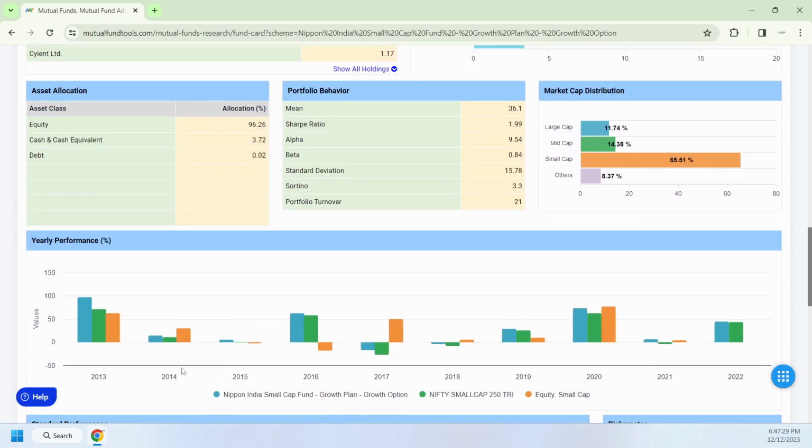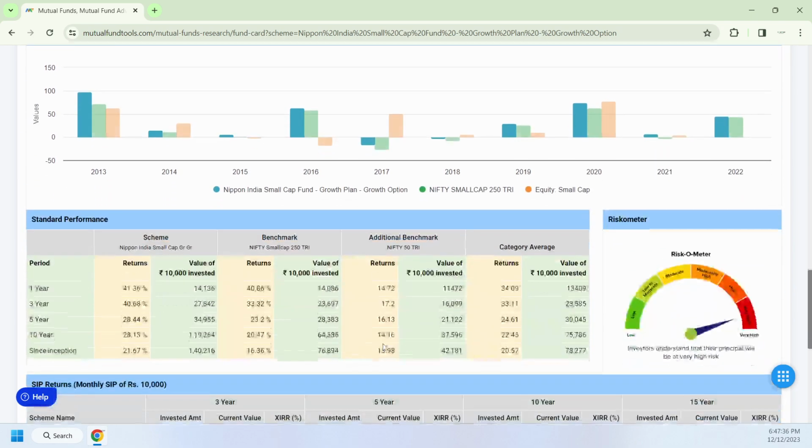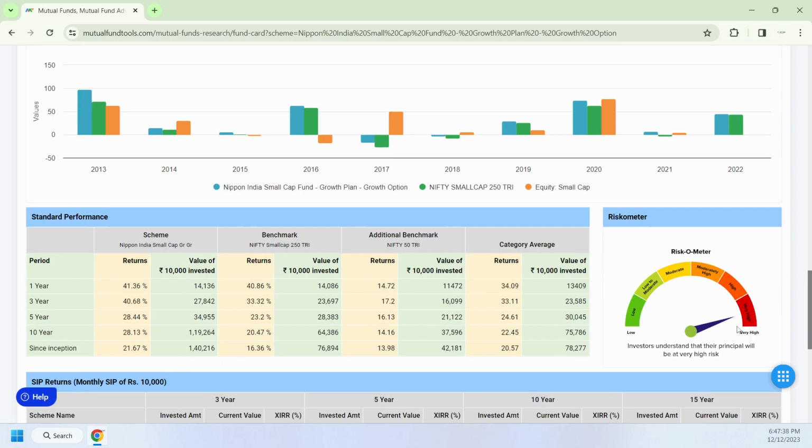Okay, and the performance here is yearly wise, which we are looking at on this fund. And this is the riskometer which you are looking at, high risk is involved in this particular fund. So here the 1 year return is around 41%. You can look at the 3 years. This is the scheme return, and we are comparing with the benchmark. The scheme return is generating 41%, since its introduction 10 years 28%, and this is the benchmark return, and it is almost equivalent to the benchmark.